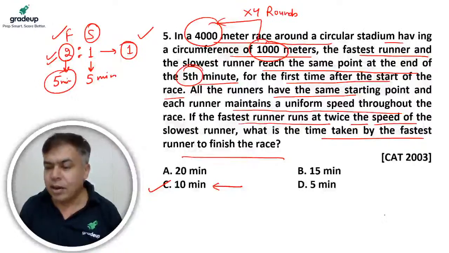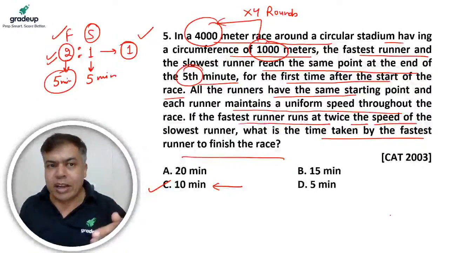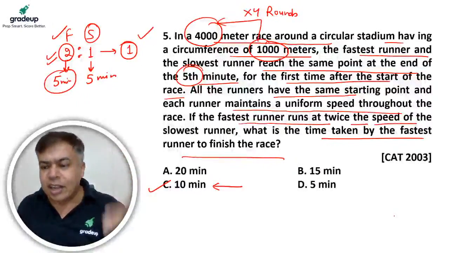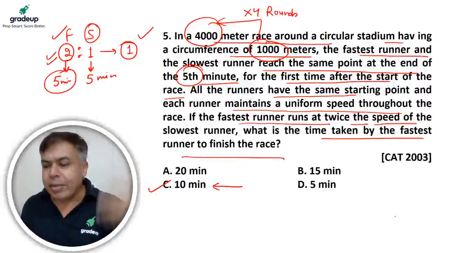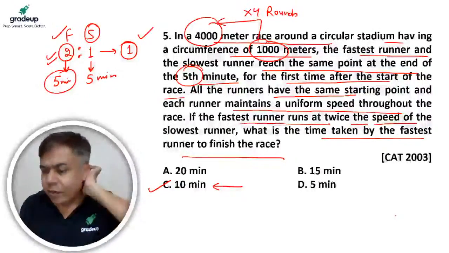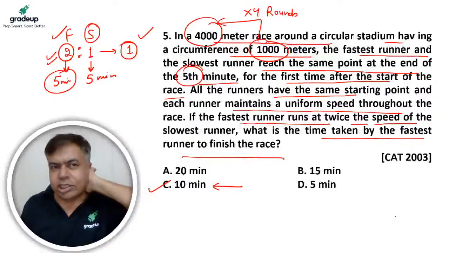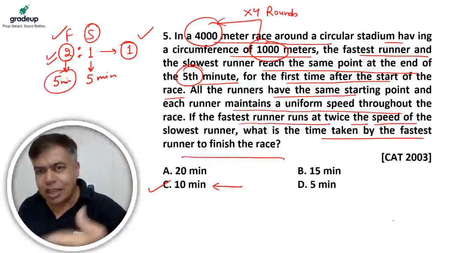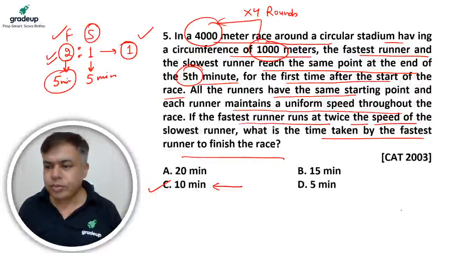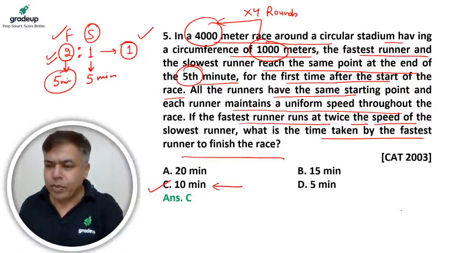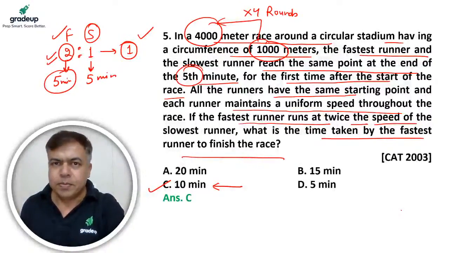Yes, Kajal, 10 is correct. 2 circles in 5 minutes, so 4 circles, 4,000 meter, in 10 minutes. Yes, C would be the correct answer. It was a very easy question, but the only thing is the long story. So let's move to the next one.